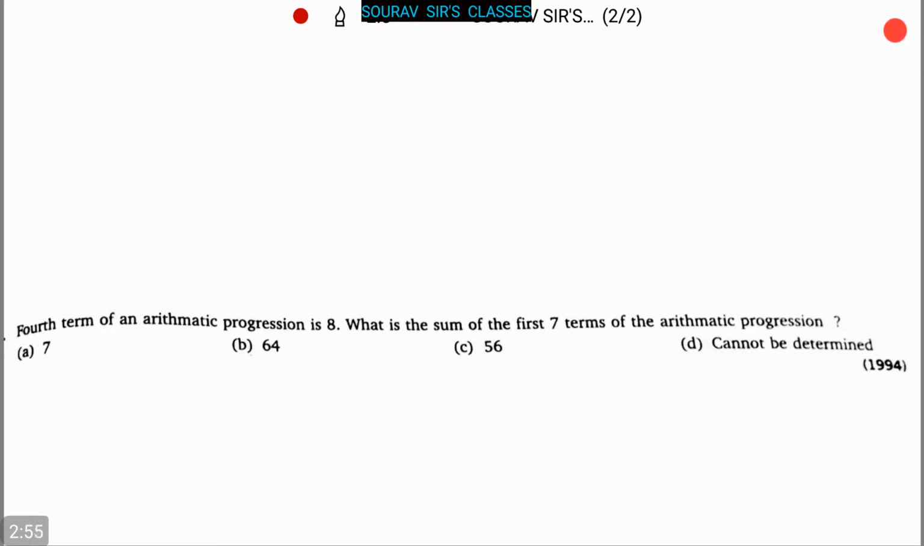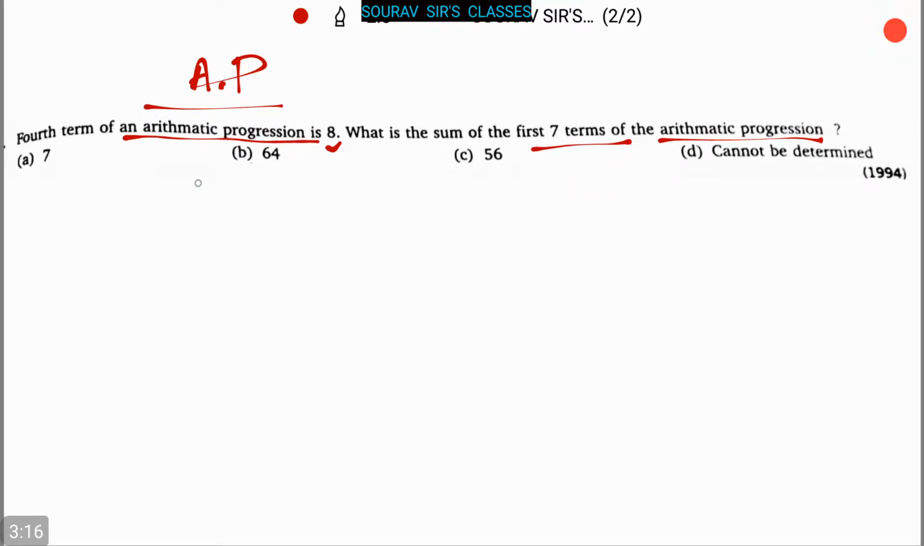Now here is our next question. The question is, the fourth term of an arithmetic progression, that is commonly known as AP, is 8. So the fourth term of this AP series is 8. What is the sum of the first 7 terms of the arithmetic progression? Here 4 options are also given. So now let's start. Fourth term is 8.